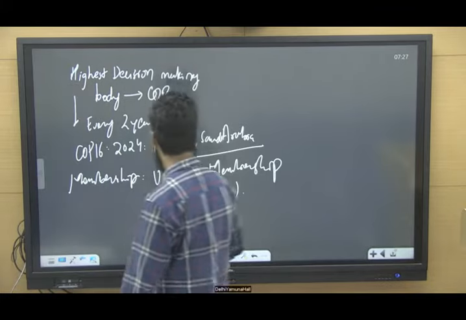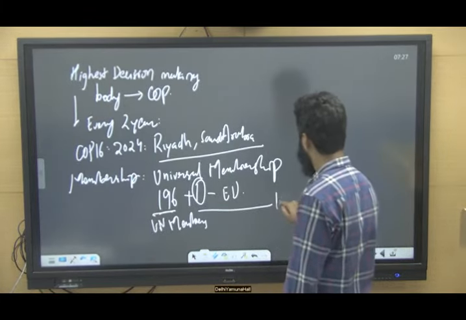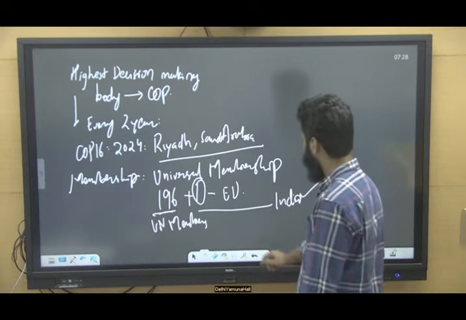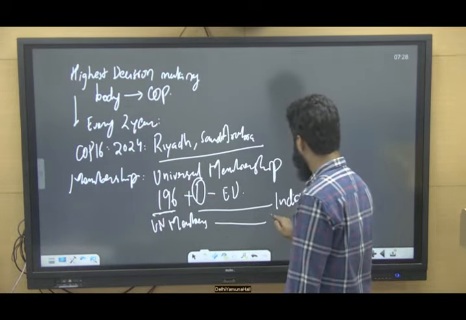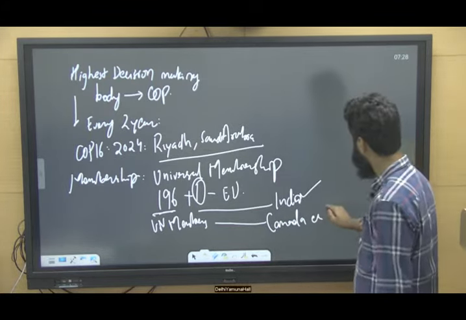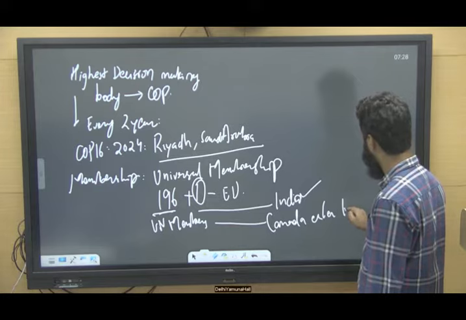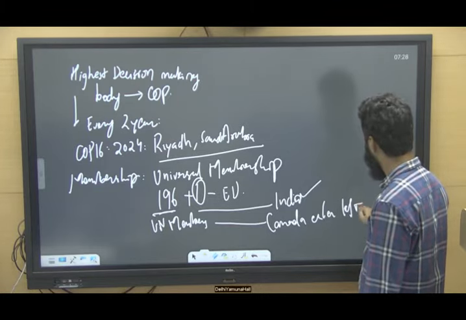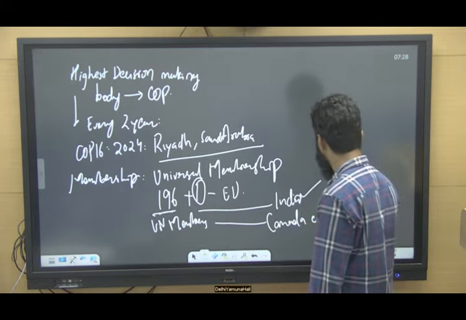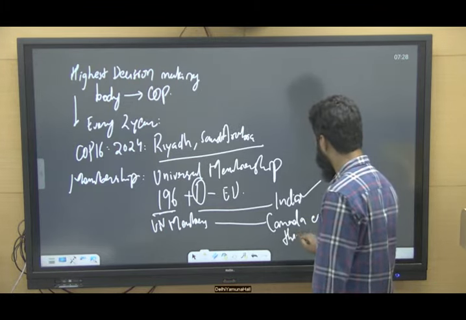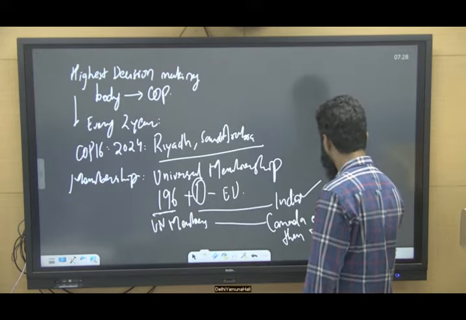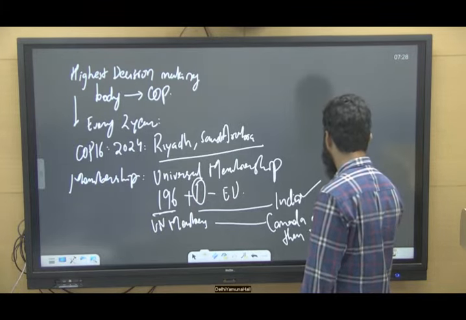India is also a party. All UN members, so India is also a party. But if you want, you can remember that Canada earlier left, then rejoined. Canada earlier left and then rejoined. So it's not an issue, right? So right now 196 parties there, rejoined.